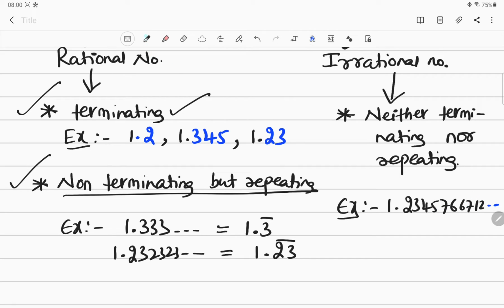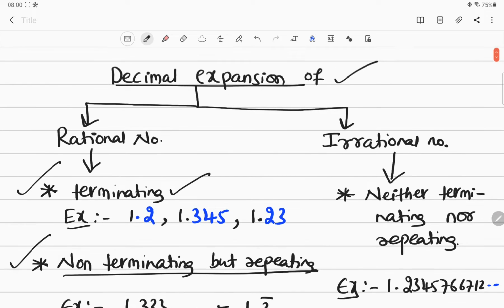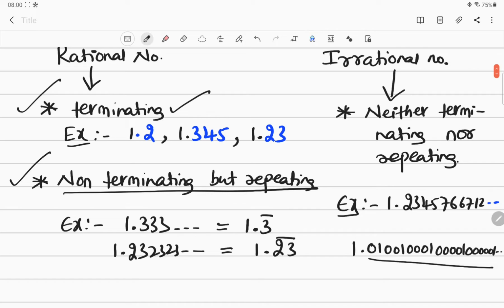You can take one more example. These are the famous examples: 1.0100100001000000100000001, it keeps on going, no? It neither terminates nor repeats. So these are the examples of irrational numbers, right? This is the only condition, it should be neither terminating nor repeating. I hope it is clear.